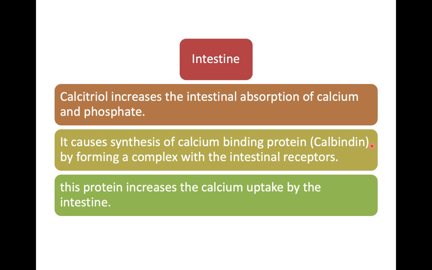So more calcium will be absorbed with more formation of calbindin, and this extra calcium comes into the circulation from the intestinal lumen to blood. So for the effect of vitamin D on the intestine, the keyword is increasing the synthesis of calcium binding protein, that is calbindin.